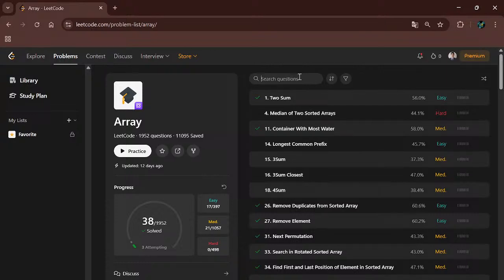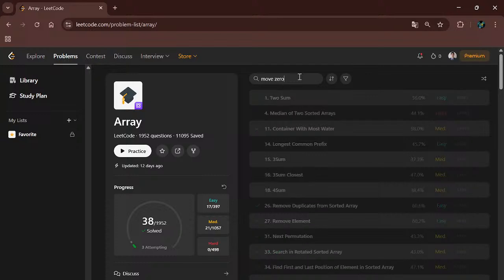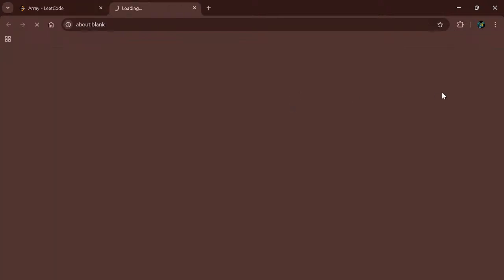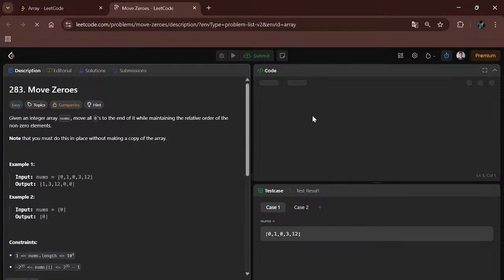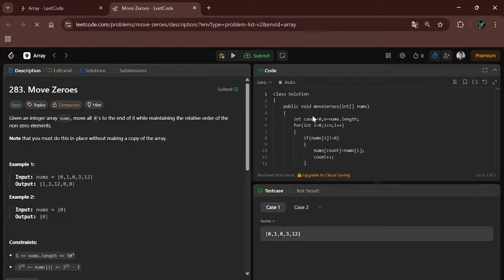Okay, we will take the move zeros problem. It is also an important problem. It is an easy level problem, but it is important, so I am taking it in the important array problems playlist, meaning in the live session.